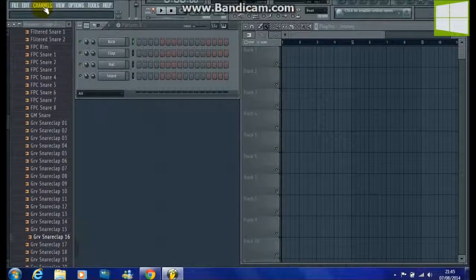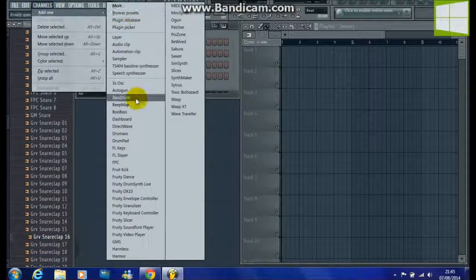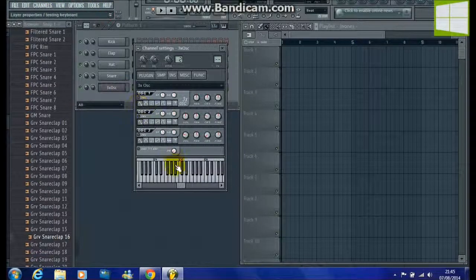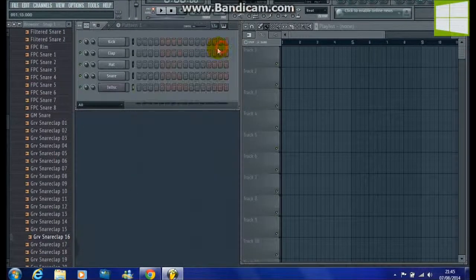So go into your channels, go and add one, go to 3x Oscillator. This is good for making bass sounds, I suppose, but you're just going to put all of these to the squiggly line, so it makes that noise.